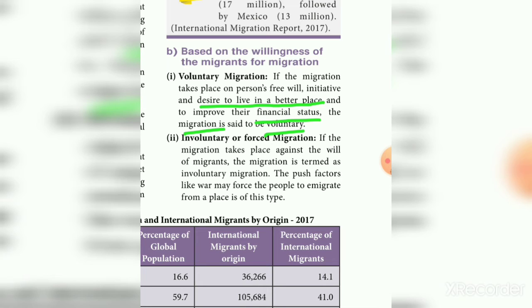Involuntary or forced migration means migration against the will of the migrant. For example, war may force people to move from one place to another. This type of migration is involuntary or forced migration.